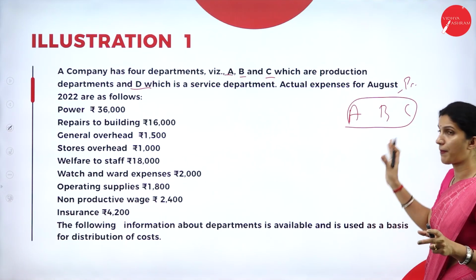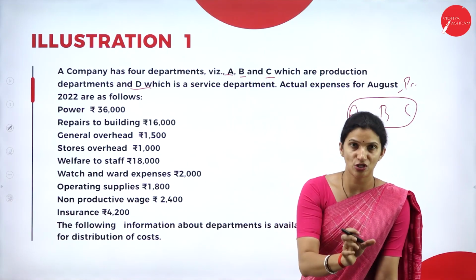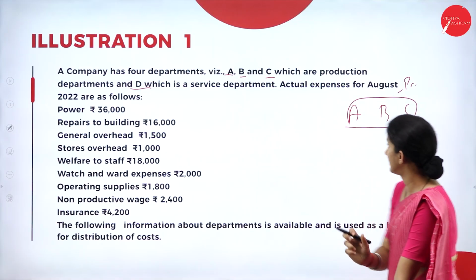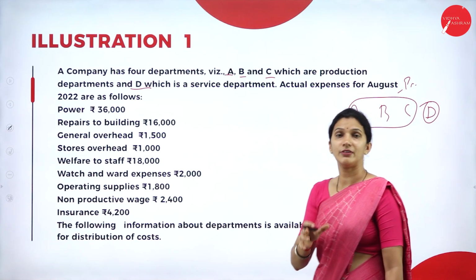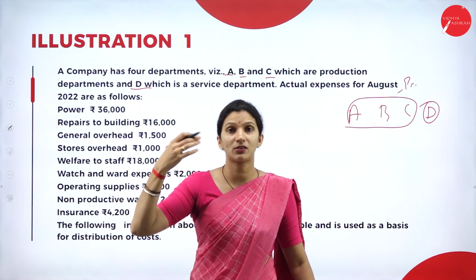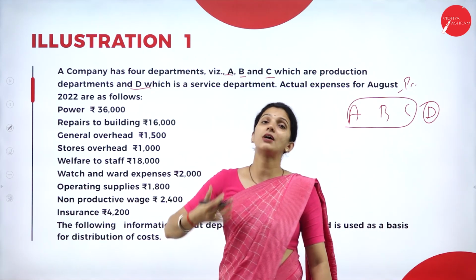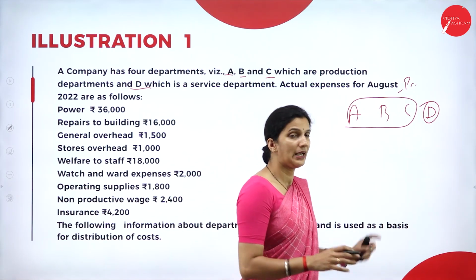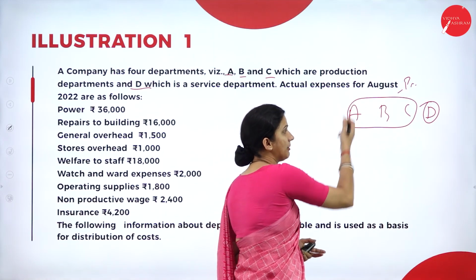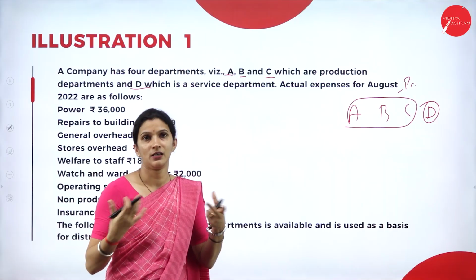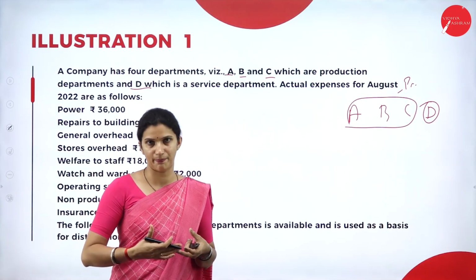That means in that company A, B, C are production departments, directly involved in the production work. And there is another department, D, which works as a service department. That means D is not involved in any production work. This department is helping the production departments, so it is the service department.